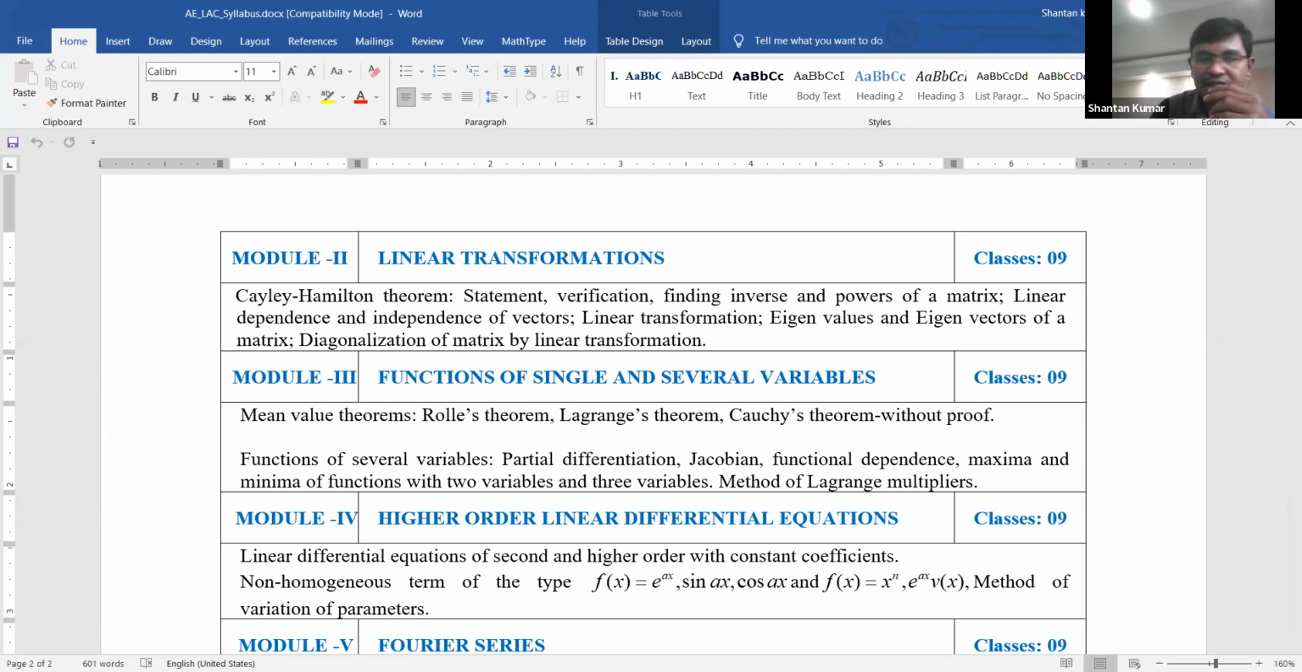Now we are going to discuss only the mean value theorem, which is part A, considered under functions of single and several variables, and is based on three theorems: Rolle's theorem, Lagrange's theorem, and Cauchy's mean value theorem. Again, I am going to discuss the meaning of each of these.